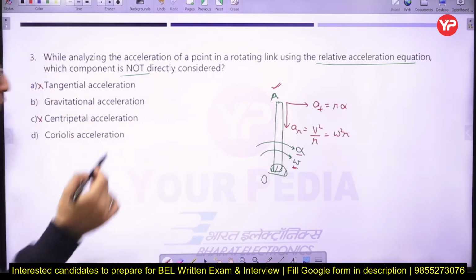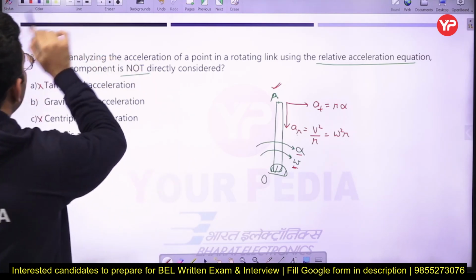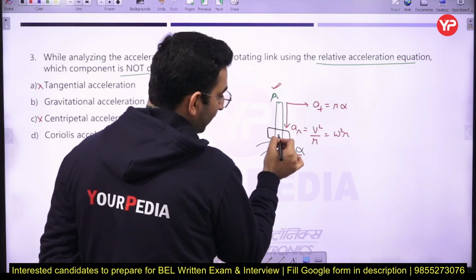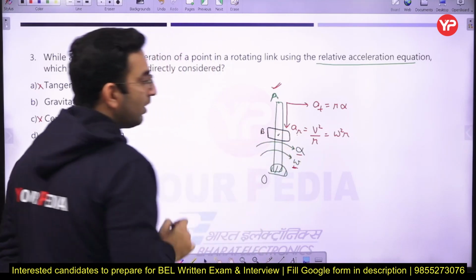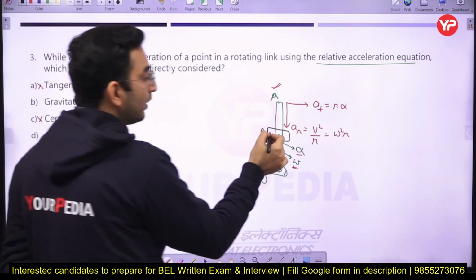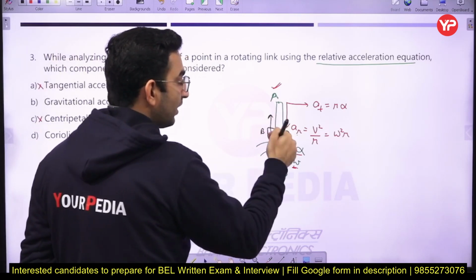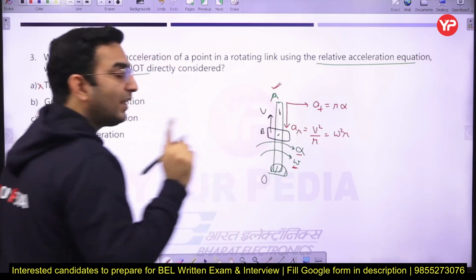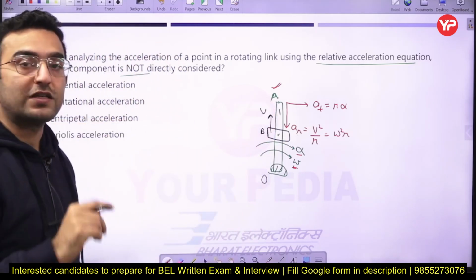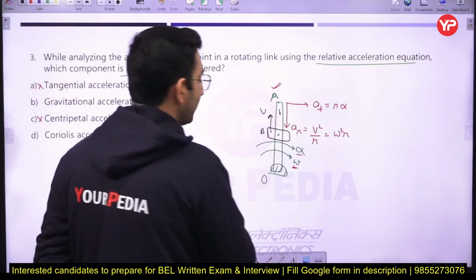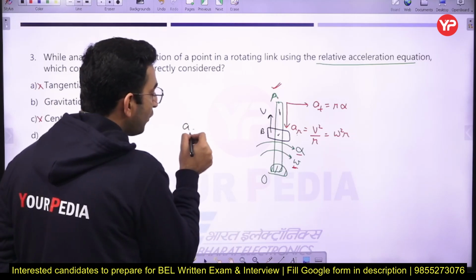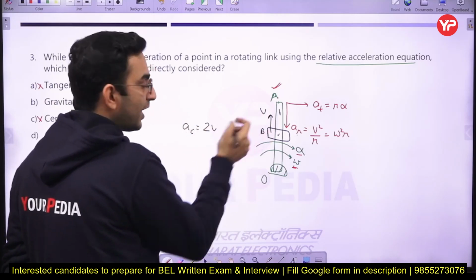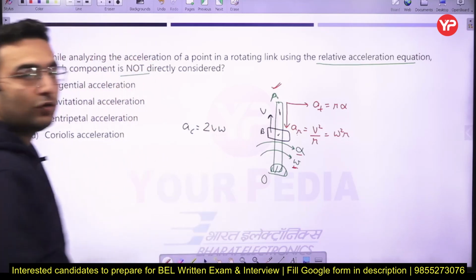Next, if there is some other part, let us say here we have a slider B, and if the slider is moving in the vertical direction with respect to the rotating link with a velocity v, in that case we have an additional component of acceleration which is known as the coriolis acceleration. The magnitude of the coriolis acceleration can be written as 2 into velocity of slider multiplied by angular velocity of the link.